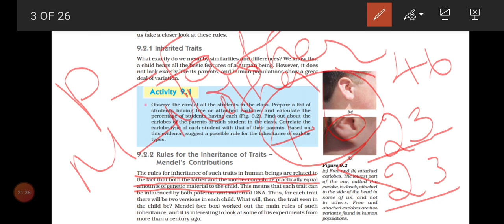Maternal means mother. Is that clear? So a child will get both paternal and maternal DNA. Clear, children? A child will get both paternal, that is father, and maternal, that is mother DNA. Till now you are clear, children? Okay, very good. Next, for each trait there will be 2 versions in the child.